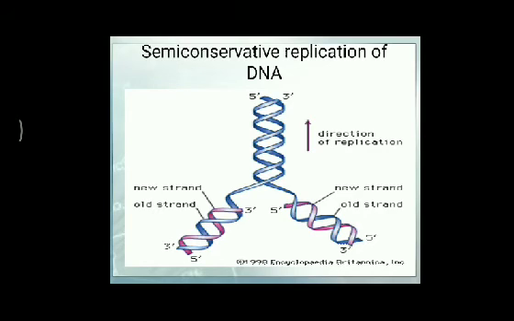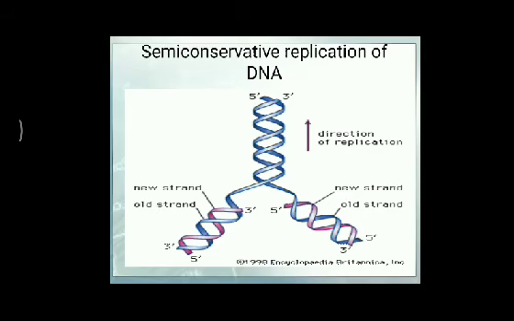In prokaryotic DNA there is no histone protein present, while in eukaryotic DNA there is histone protein firmly associated with the DNA. A single molecule is present in prokaryotes, and several molecules of DNA are present in eukaryotes.